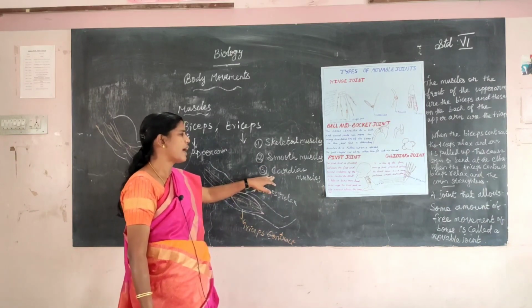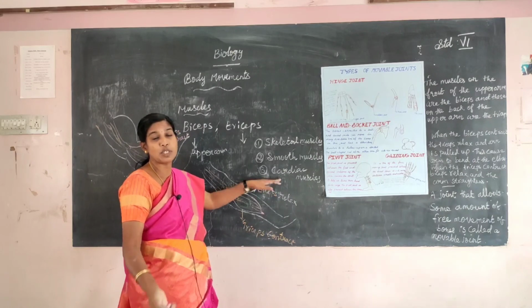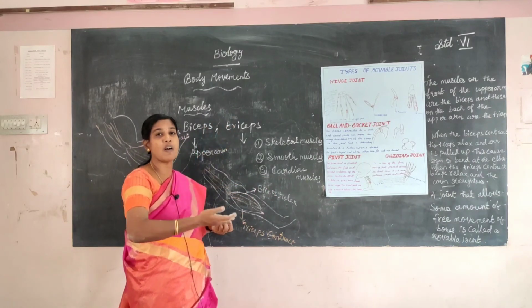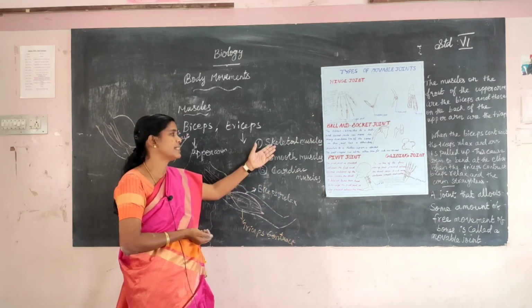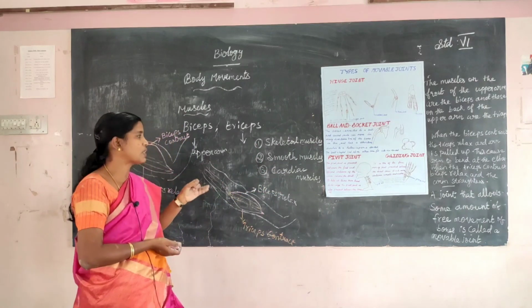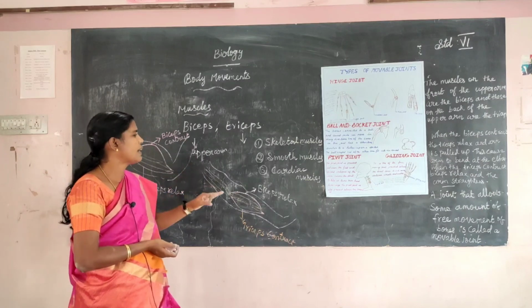Cardiac muscles are found in which place? They are attached in the wall of the heart. Okay children, three types of muscles: skeletal muscles, smooth muscles and cardiac muscles.